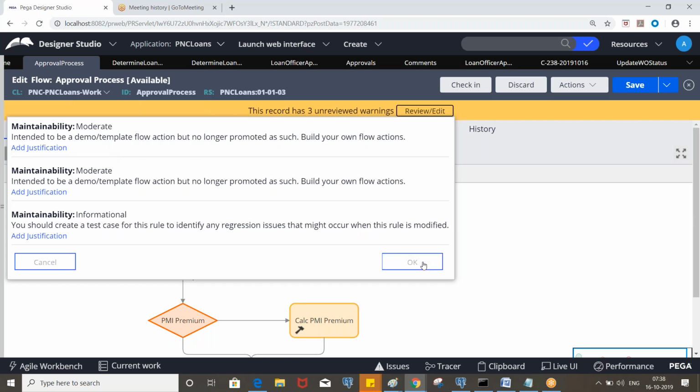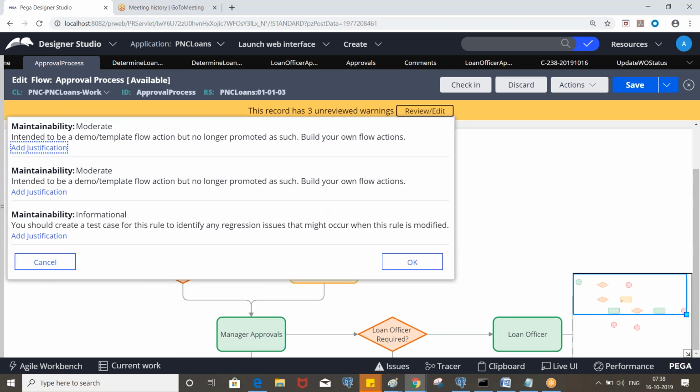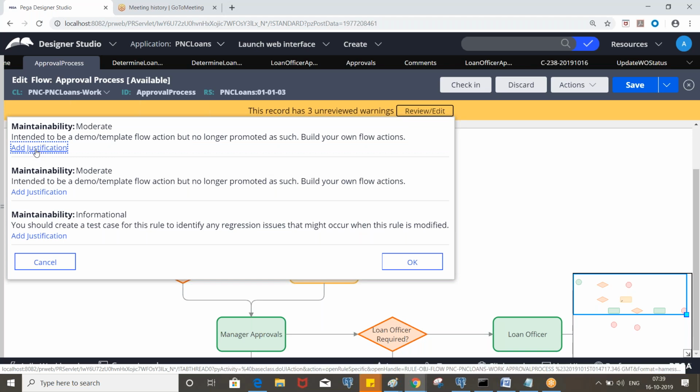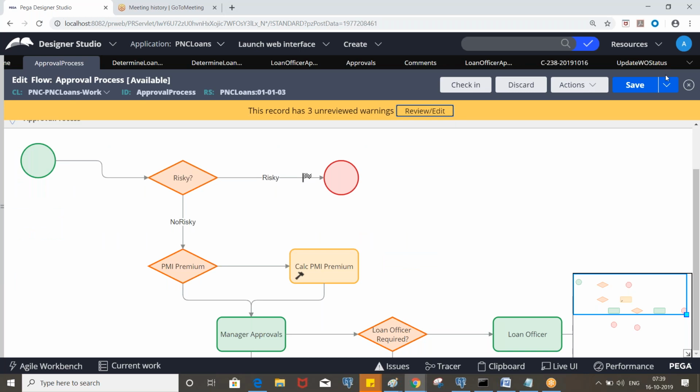Okay. So what it is saying is that instead of using OOTB flow actions, PRPC is suggesting to use custom flow actions. So you can put a justification, or you put your own flow actions to remove this warning. Okay. And this one is also the same because we used the approve and withdraw flow action, and you should create a test case. Okay, this is a generic warning.